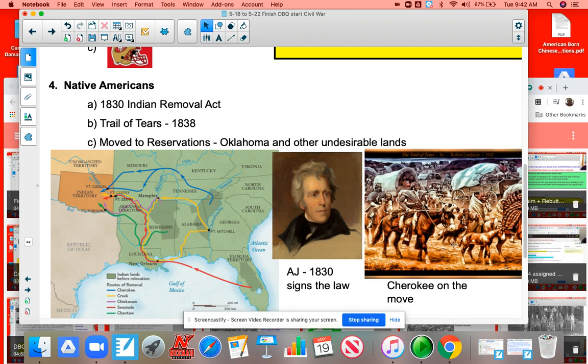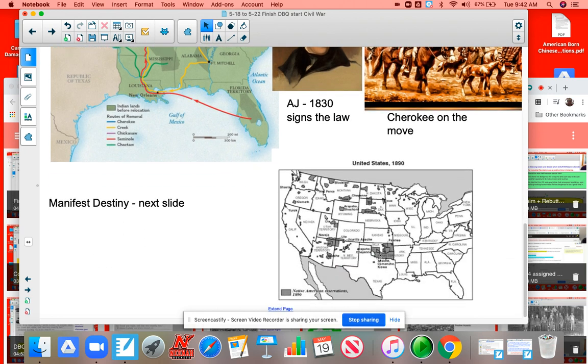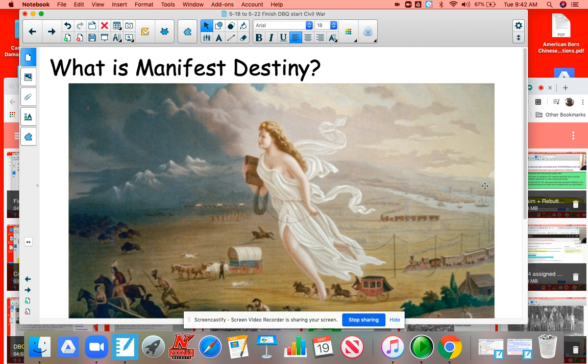Some of them, the Cherokee, thousands of them, were forced to walk hundreds of miles from Georgia to Oklahoma, and many of them died along the way. So the Native Americans lose a ton of land because of this, and they're forced to live on reservations. Take a look, 1890, this is all that's left of Indian lands. Pretty sad.